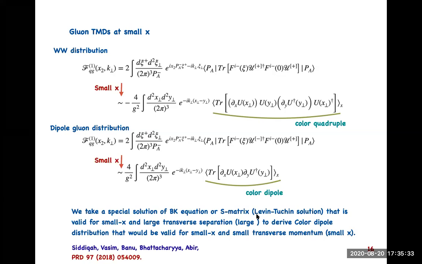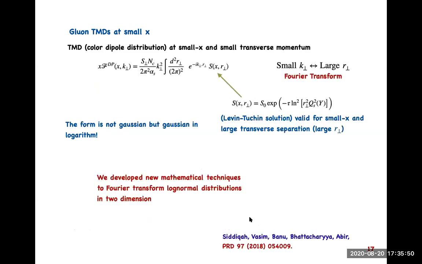So we take that solution, we substitute here and perform the integral. But what was non-trivial was that the Levatuchin solution is not a Gaussian type or a regular function. It's a log normal function. So the structure is like this.